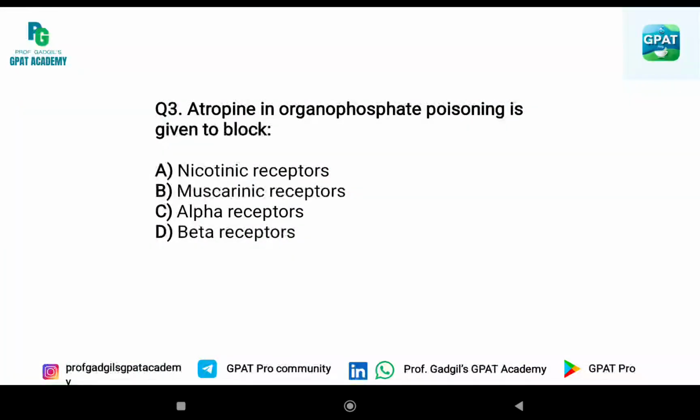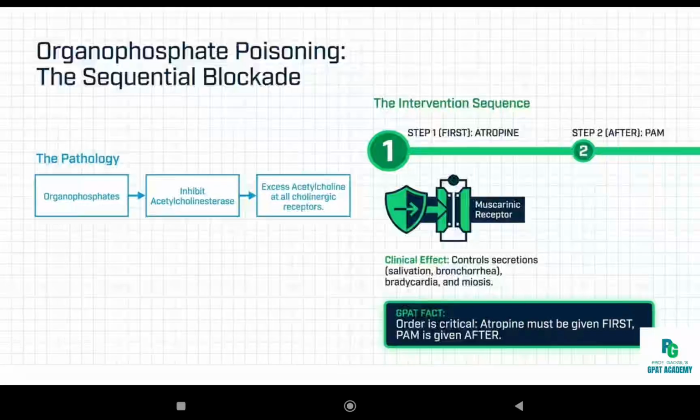The third question is, atropine in organophosphate poisoning is given to block A. nicotinic receptors, B. muscarinic receptors, C. alpha receptors, and D. beta receptors. Answer is B. muscarinic receptors. Organophosphates inhibit acetylcholine esterase, hence excess acetylcholine at all cholinergic receptors.